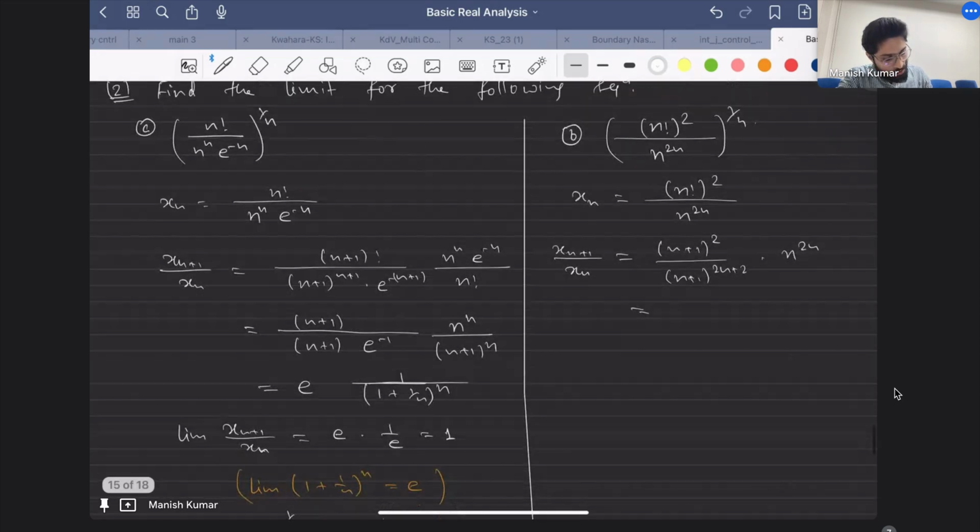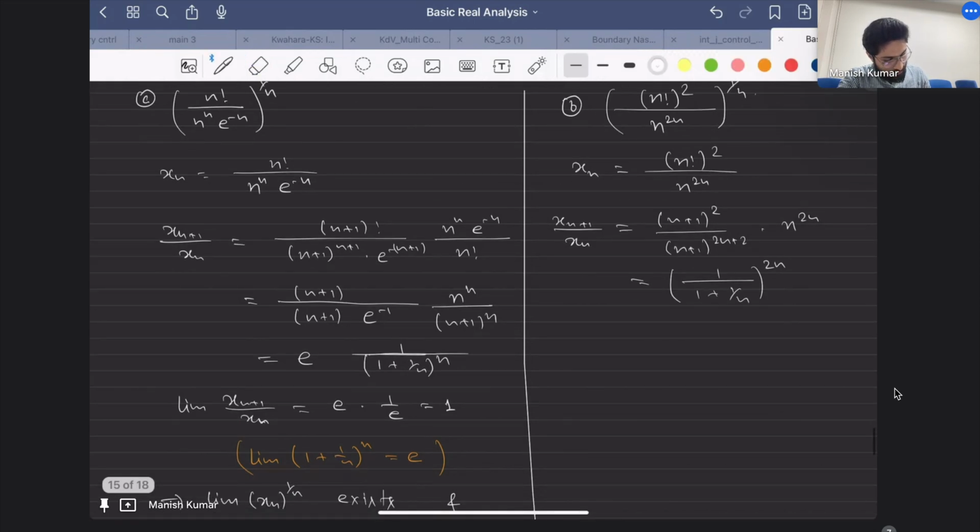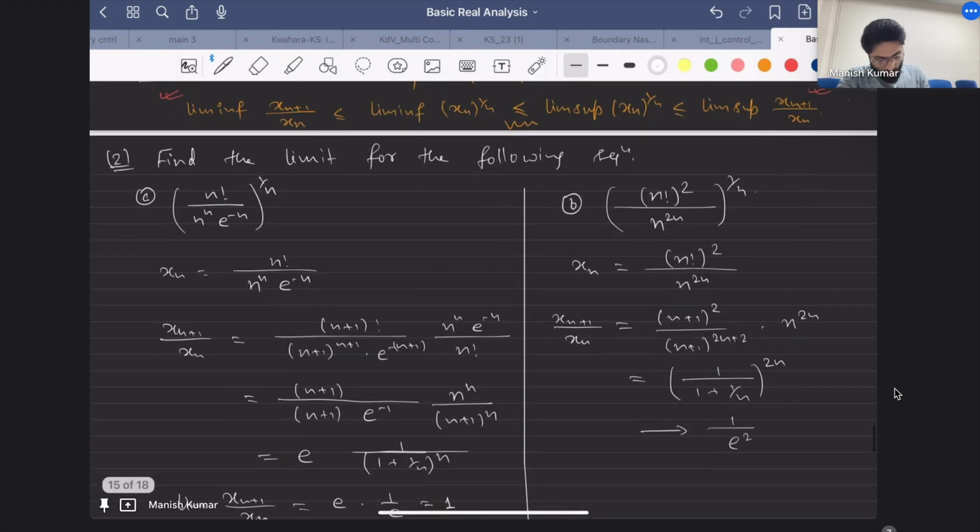Again what you get is 1 upon (1 plus 1 by n) raised to the power 2n, right? And this is going to 1 by e raised to the power 2. This is what you get, e to the power minus 2, right? Yes sir. Yeah, okay. So this was about this result.